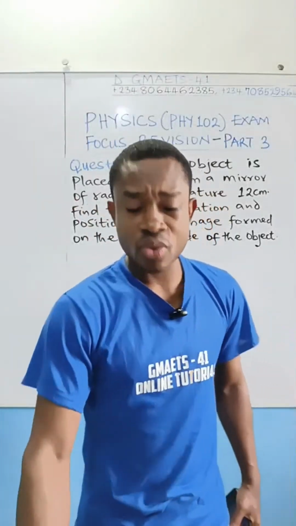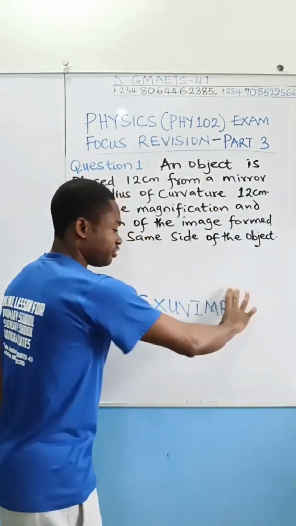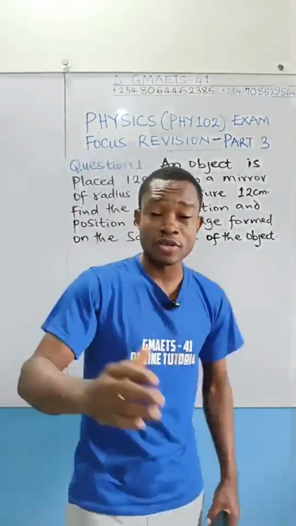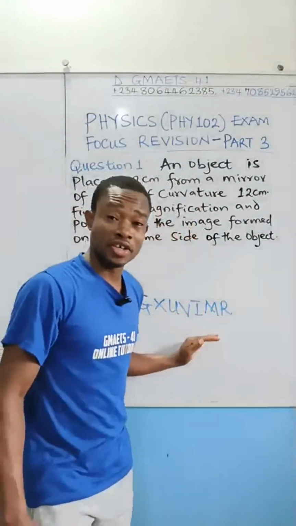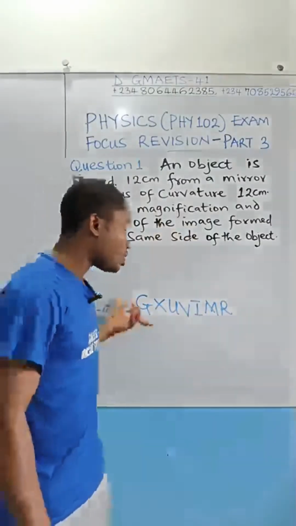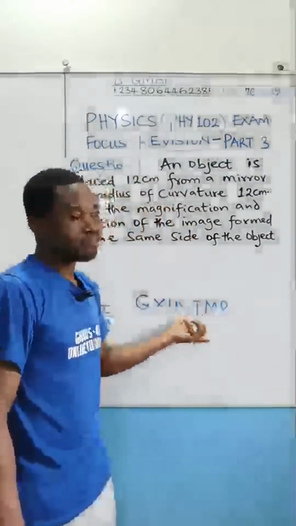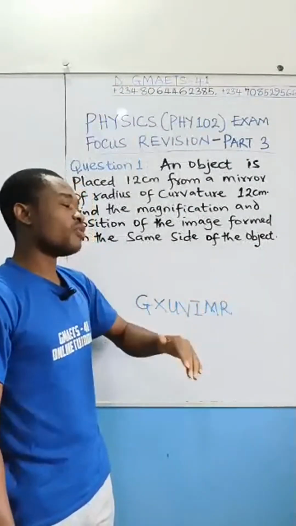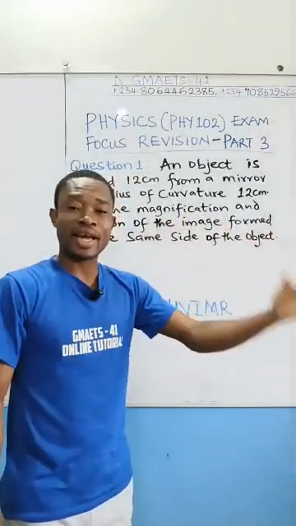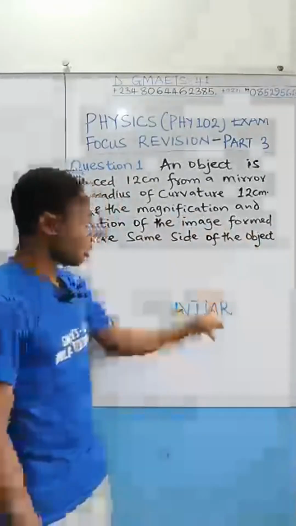Are you following? Once you know these examples of electromagnetic waves, it becomes easy for you to know examples of mechanical wave, because if a wave does not belong to any of these components of electromagnetic wave, then that wave will be considered mechanical, which means it requires a material medium for propagation, but these ones do not.